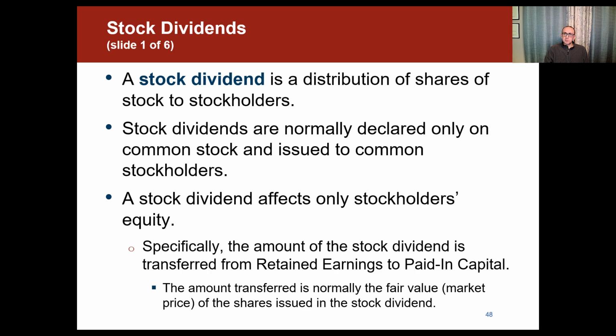Now let's talk about stock dividends. So stock dividends is a distribution of shares of stock to stockholders. Stock dividends are normally declared only on common stock and issued to common stockholders. Stock dividends affect only stockholders' equity. And because of that, if a company doesn't want or doesn't have enough cash, but they have enough retained earnings, they can do this. They can distribute stock dividends.